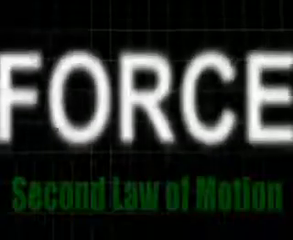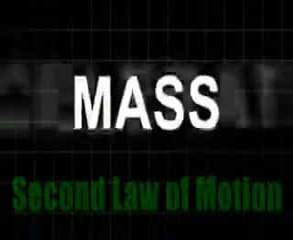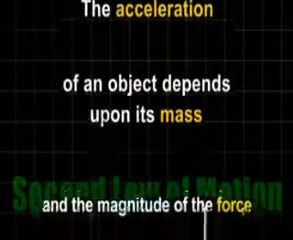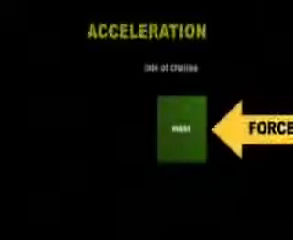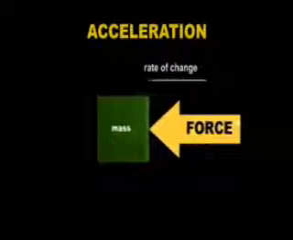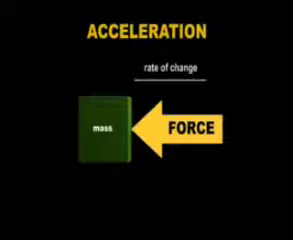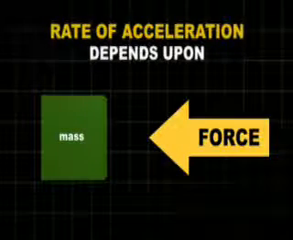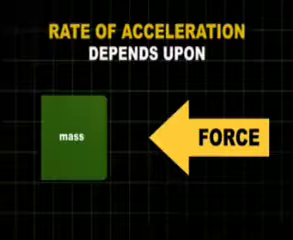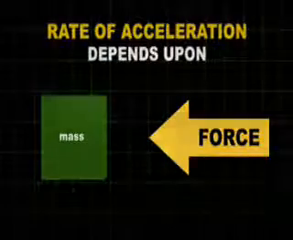That's right. The second law of motion, the law of force, mass, and acceleration. The acceleration of an object depends upon its mass and the magnitude of the force applied to it. When an unbalanced force acts upon an object, the motion of the object changes. The rate of this change over time is called acceleration. Acceleration depends upon 2 variables, the mass of the object and the magnitude of the applied force.